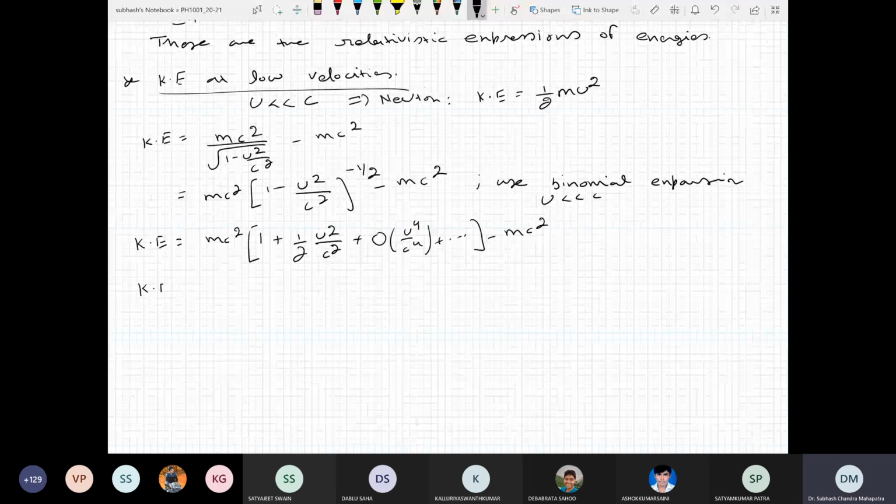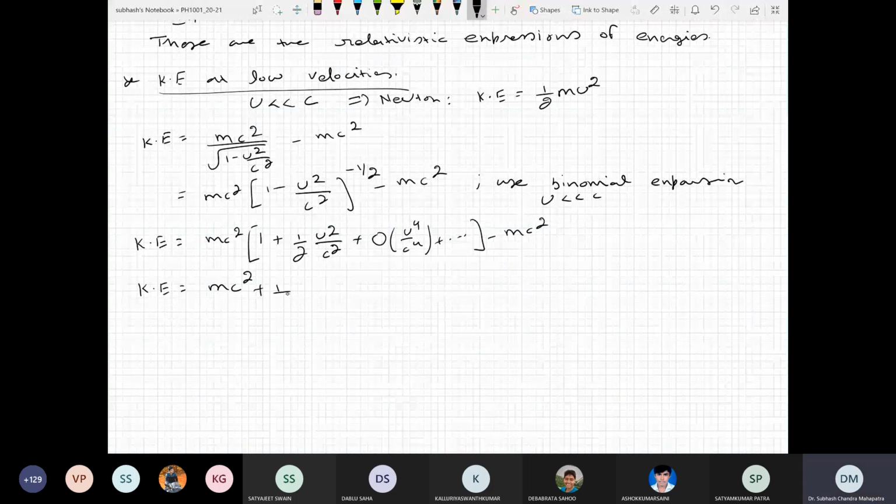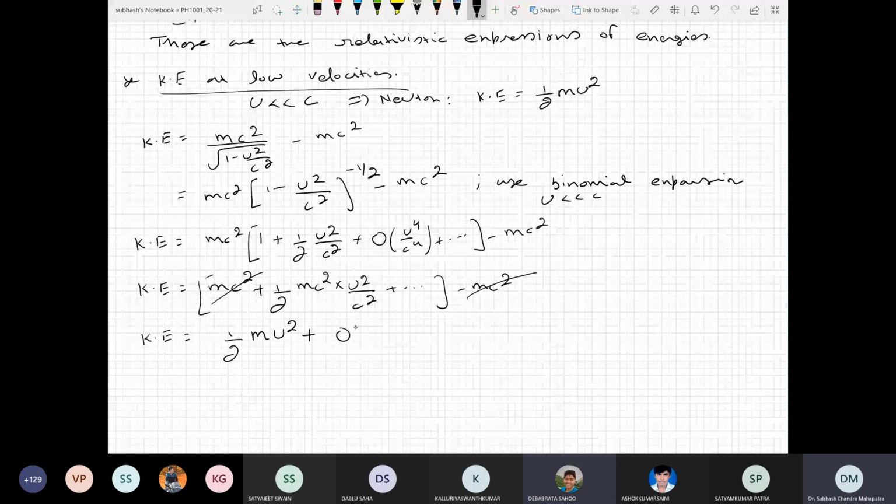Now simplify this. What do you get? You get mc square plus half mc square into u square by c square plus some higher order terms, minus mc square. So mc square goes away. So what do we have? Kinetic energy is just half m u square plus something of order u by c to the power 4.